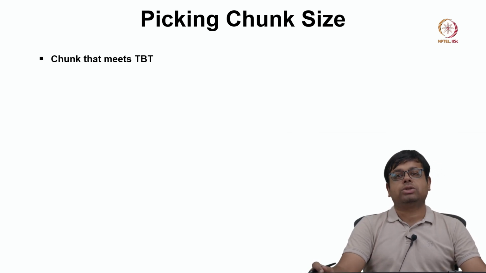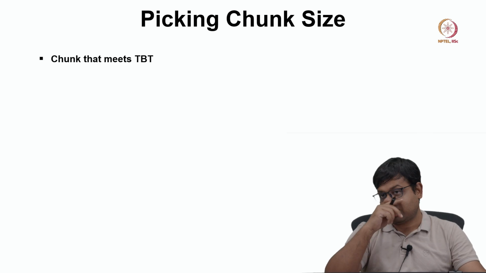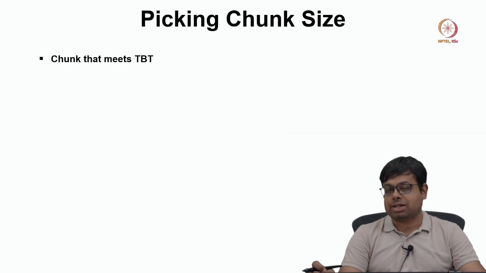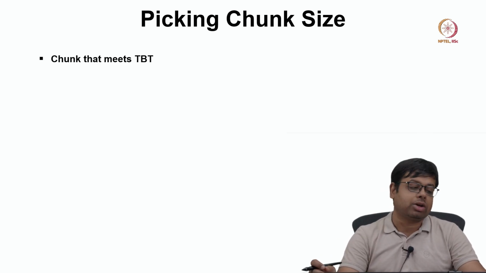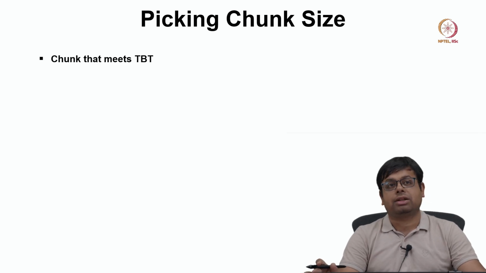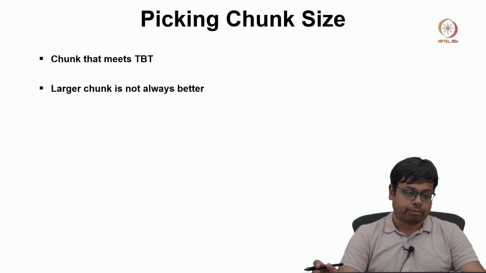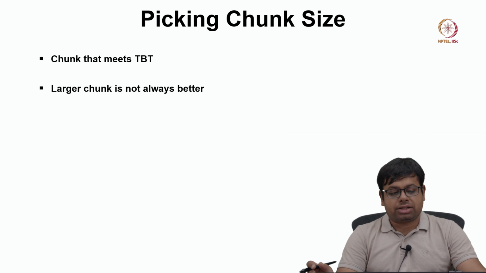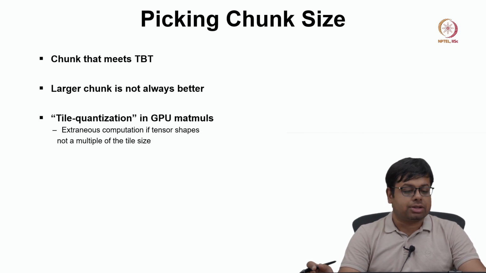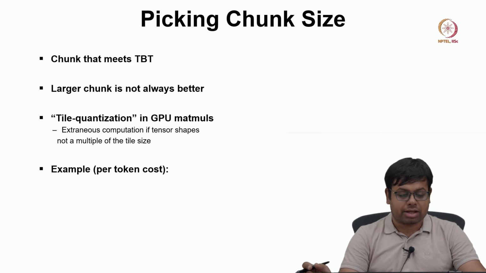We should not pick a very large chunk size so that the decode latency is harmed, right, because the time between token has to be maintained, the time between token has to be low, correct. That is why a larger chunk is not always better, because it will oversubscribe the GPU, and then it will increase the time between token, right. Now we can do tile quantization in GPU matrix multiplication, which is nothing but extraneous computation if tensor shapes are not a multiple of the tile size.